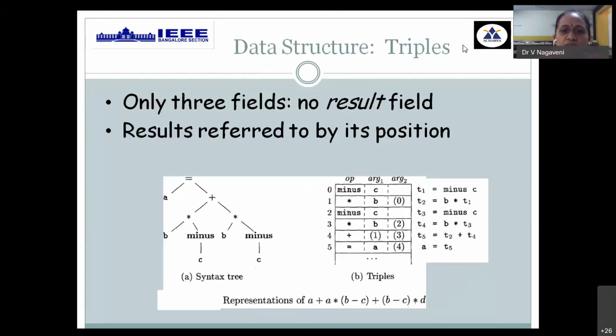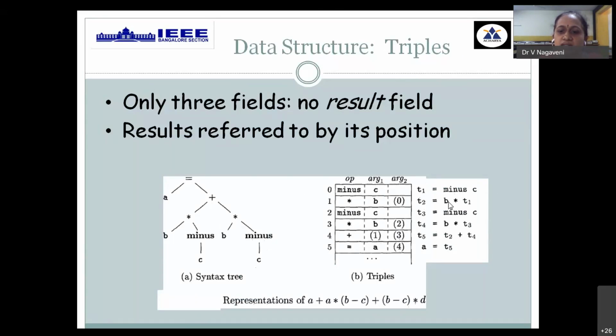Now, one more way of implementation is 3 columns, wherein you don't have a resultant column. From the same syntax tree or DAG parse tree representation, we need to write the 3-address code. Then you need to store it in the triple form. Again, same minus, first argument is C. There is no resultant column. This array indexing itself will have that result.